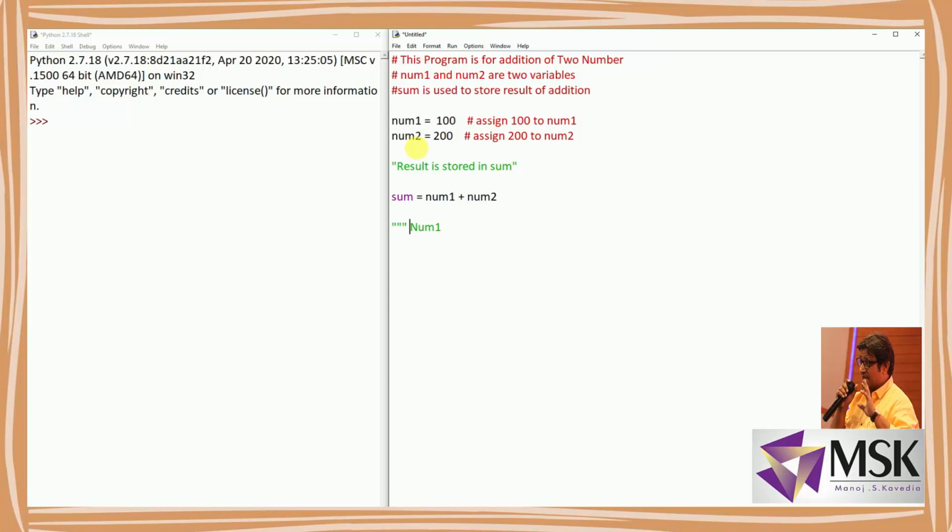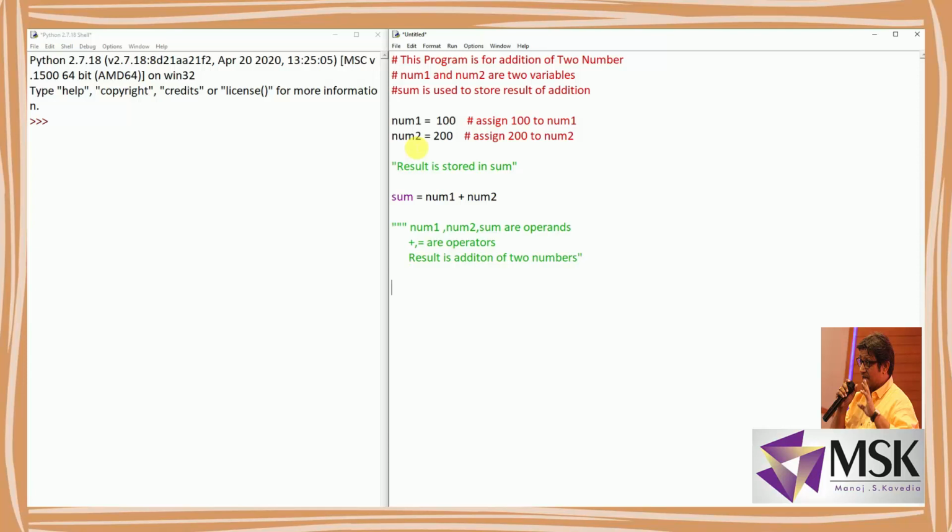Here I'm writing: num1, num2, sum are operands, plus and equal to are operators, and result is addition of two numbers.